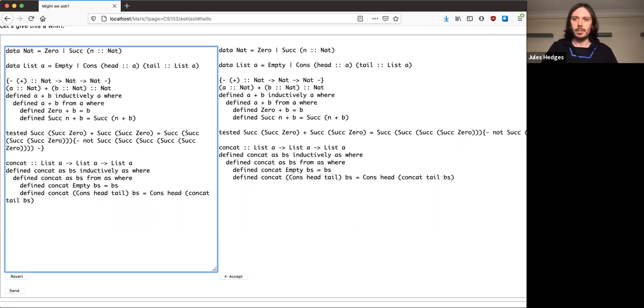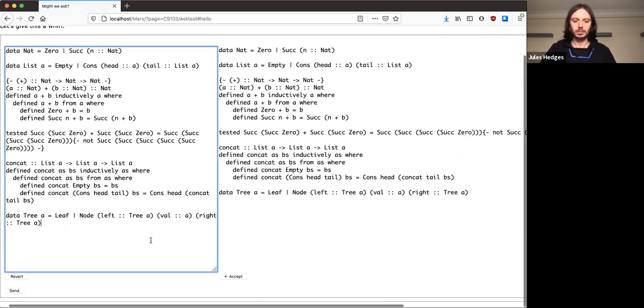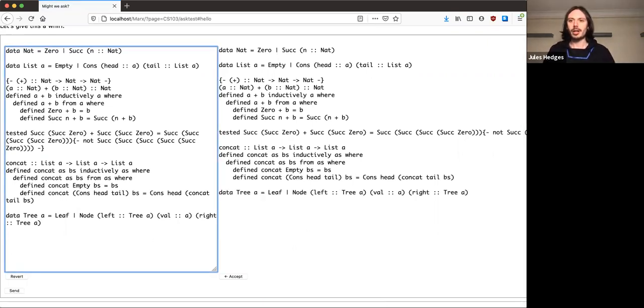Let's write the data type of node labeled binary trees from the first exploration this week. So data tree A is leaf or a node with a left subtree and a value of type A and a right subtree. Okay, let's write the function which flattens a tree into a list. So it should turn a tree into a list that contains the same data values and in the same order. Okay, how do we do this?